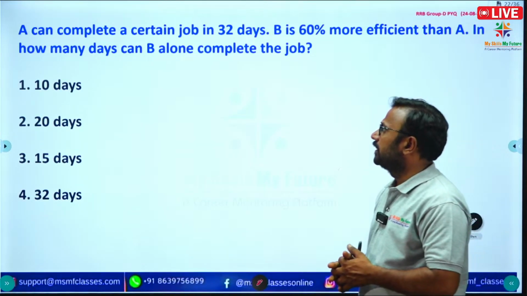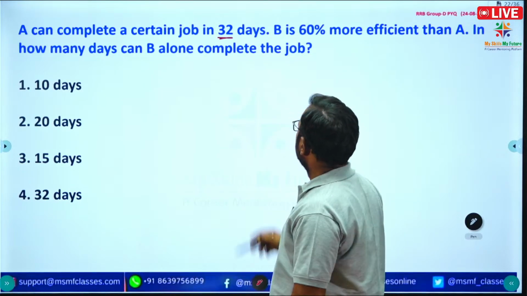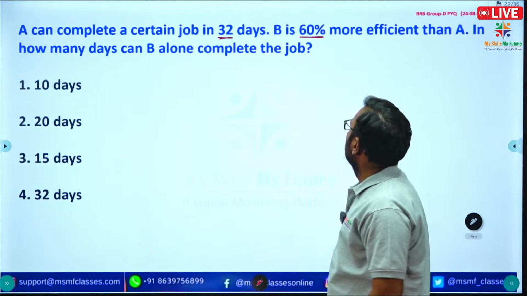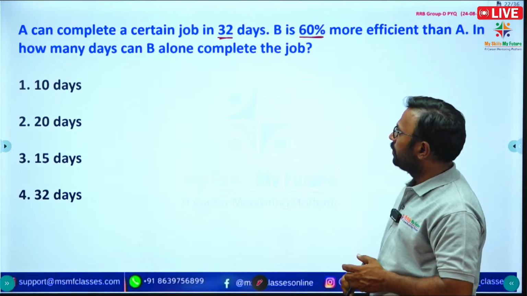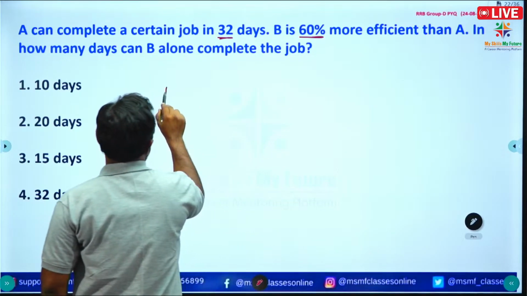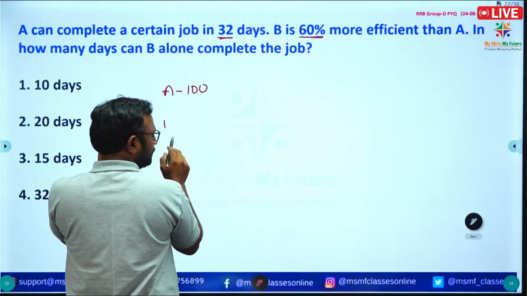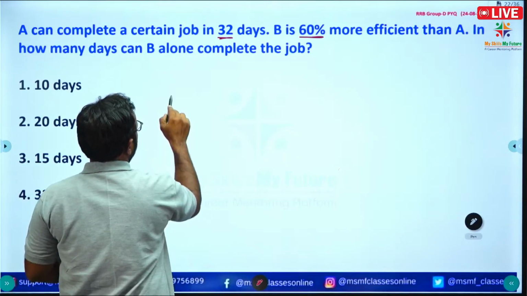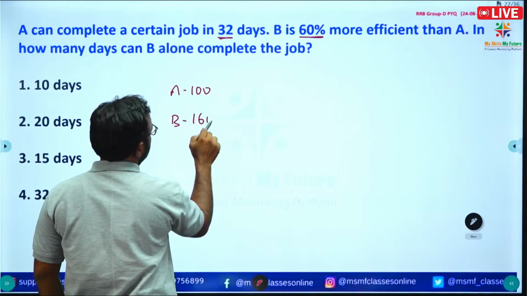See the question here. A can complete a certain work in 32 days. B is 60% more efficient than A. In how many days can B alone complete the work? Suppose A will complete the work in 100 days, so A's efficiency of work is 100, B's efficiency of work is 160.